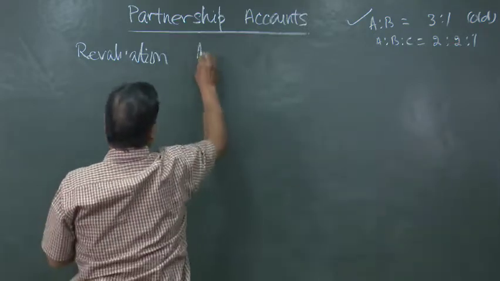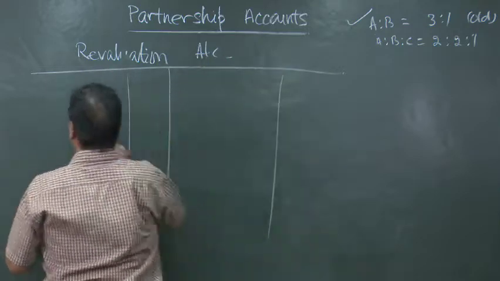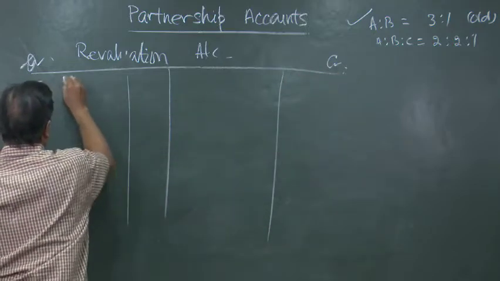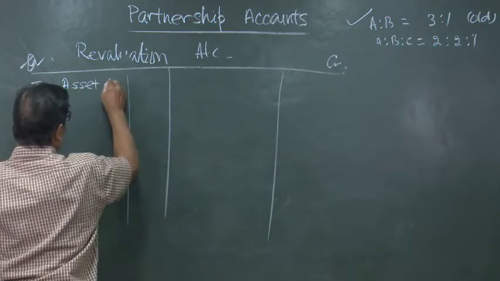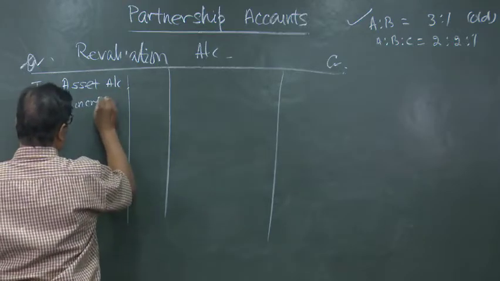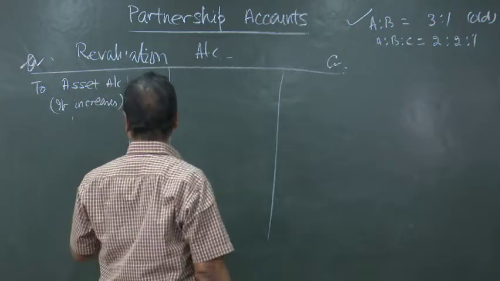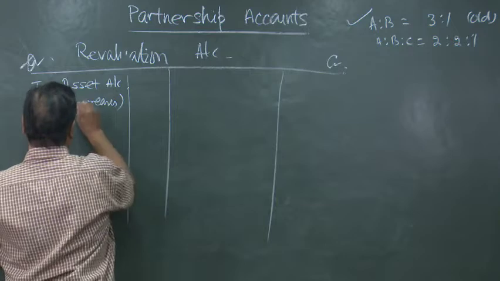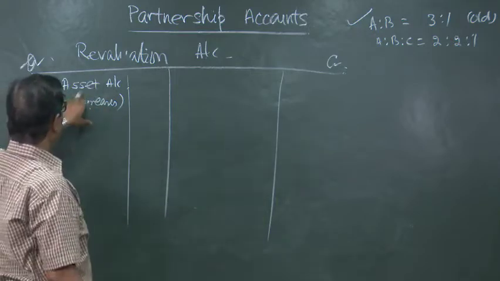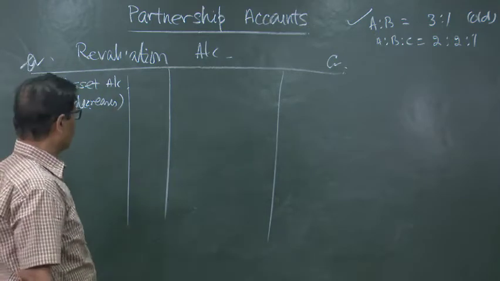The revaluation account will be debited to the asset account if the asset is decreasing, because the asset account is credited.